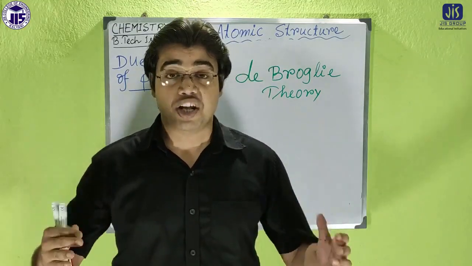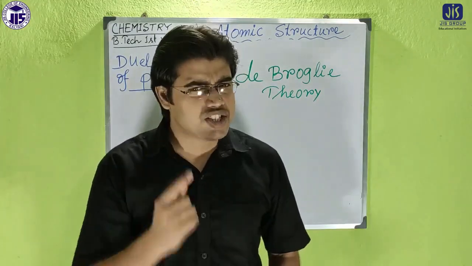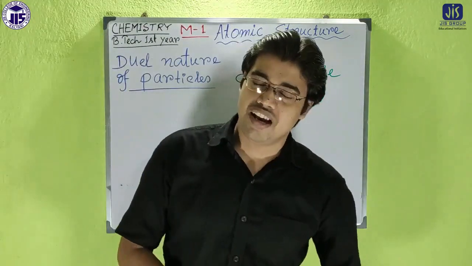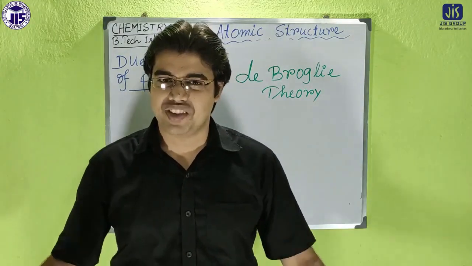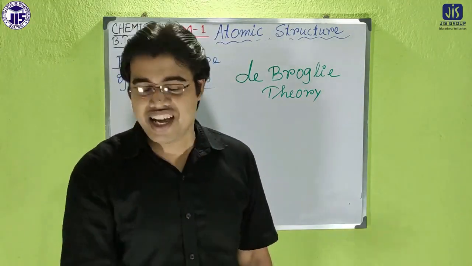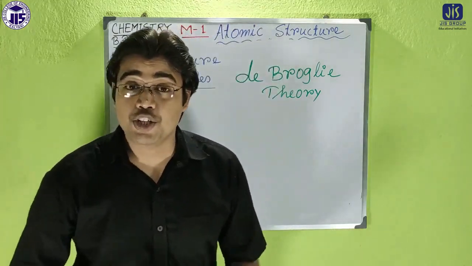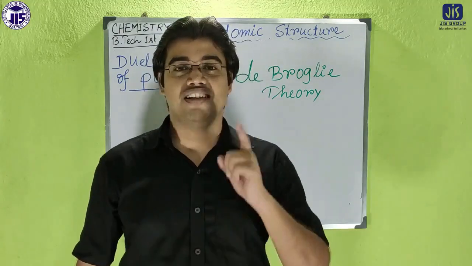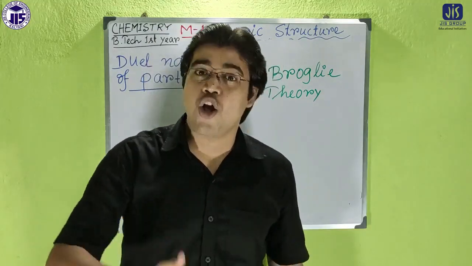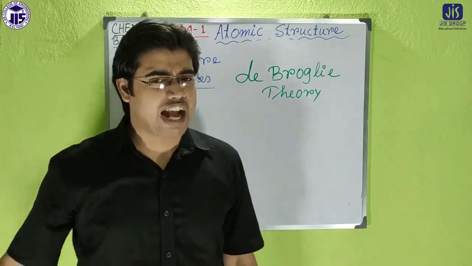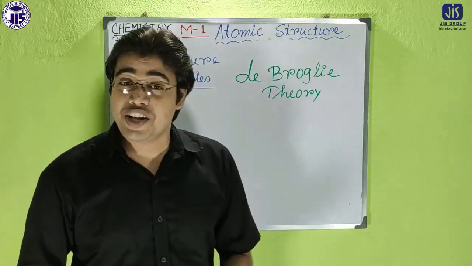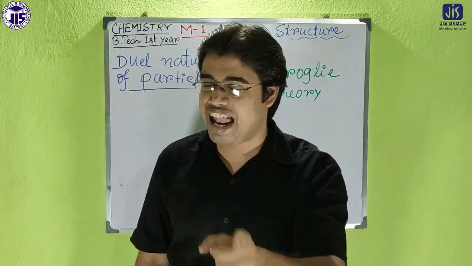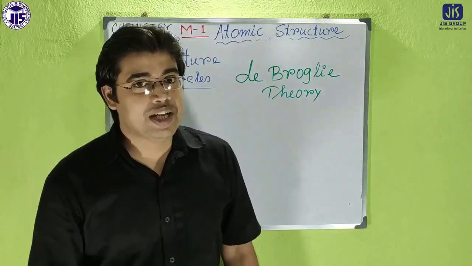But when the famous scientist Einstein established the fact that light has a dual character, wave and particle, then the French scientist de Broglie came to the field, and de Broglie said that microscopic particles like the electron also have particle nature as well as wave nature. That means, according to de Broglie, each and every microscopic particle is associated with some wavelength or wave character, and that wave is called the matter wave.